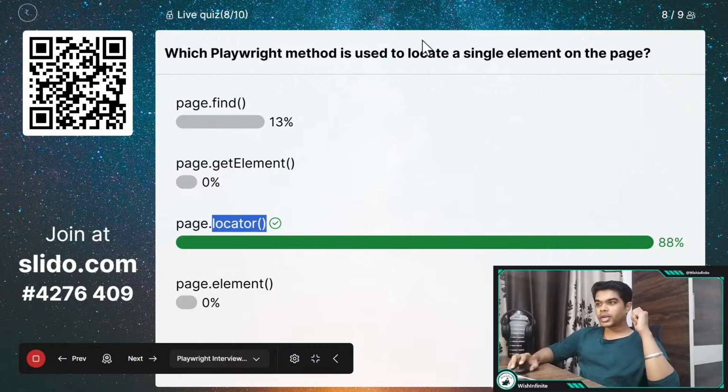Here we are using the locator method, which will be used to locate the elements, right? Locate the element on the page. Now let me show it to you in VS Code.